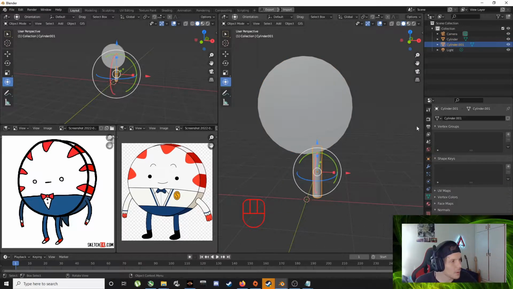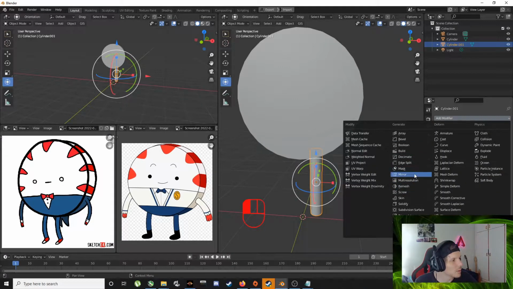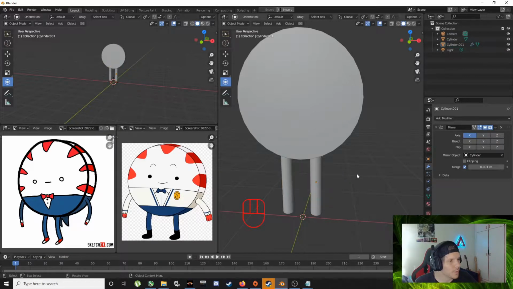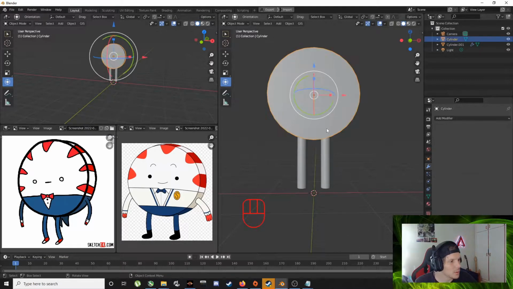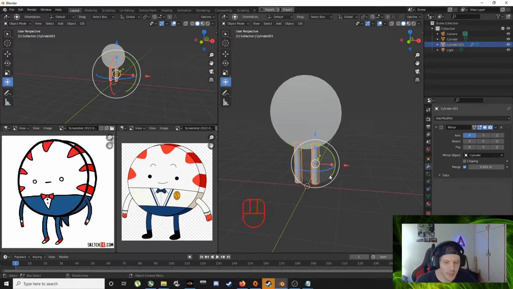Cool. And now to get the leg onto the other side, we're just gonna go this little tool icon, add modifier, mirror, but nothing's happening because it doesn't have access to mirror on. So eyedropper tool, and we just select this, perfect mirror, because now it's mirroring on that yellow dot. So we're going to duplicate this guy, shift D,